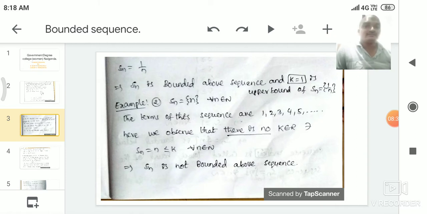That's why here we observe that there is no k belongs to R such that Sn is less than or equal to k.